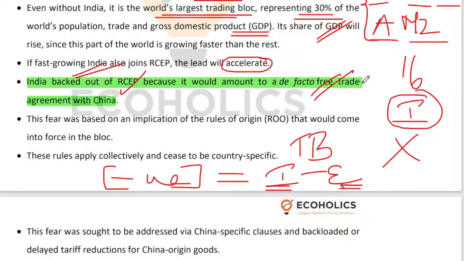And on top of this, if we have a free trade agreement with China, which gives Chinese producers greater access to the Indian market, because what is free trade? Free trade means giving access to your market to, let us say, your trading partners. So if we give freer, greater, open access to the Indian market to Chinese manufacturers, our imports will increase that much more, and that will hurt our domestic industries. It will be hugely negative for us. That is what we thought. So probably because of that, or mostly because of that, we didn't sign the RCEP.